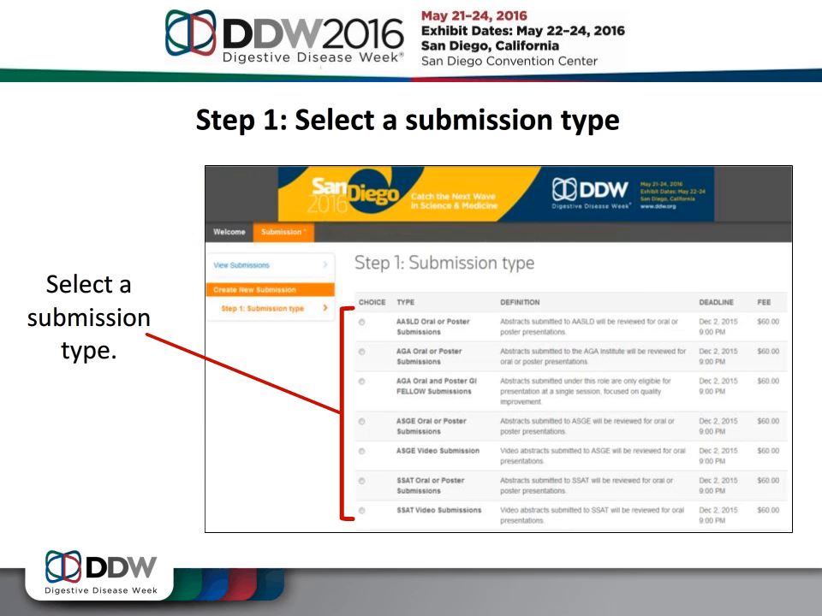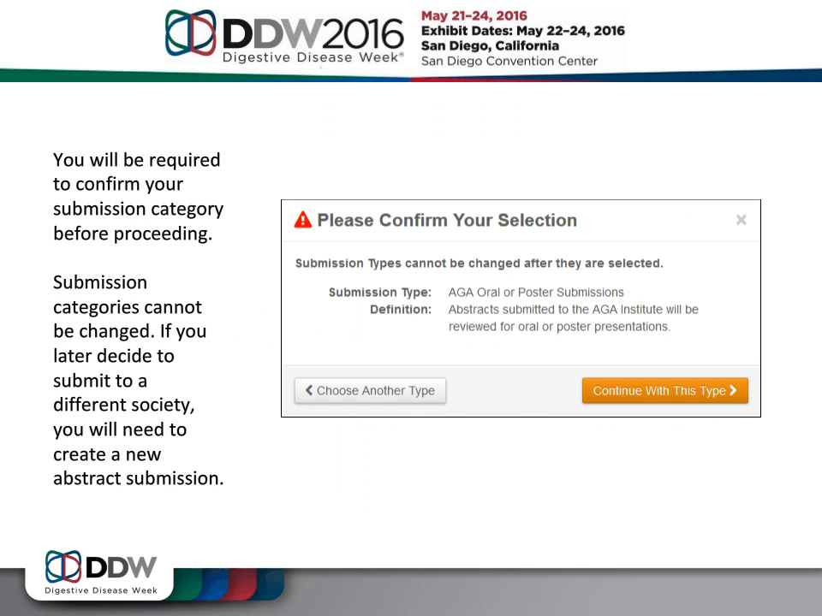The first step to submitting an abstract is to select a submission type based on your abstract type and the society to which you wish to submit. After you have made your selection, you'll be asked to confirm your submission category before proceeding. Please note that submission categories cannot be changed. If you proceed and later decide to submit your abstract to a different society, you will need to create an entirely new abstract submission. If you wish to proceed with this submission type, click Continue with this type.